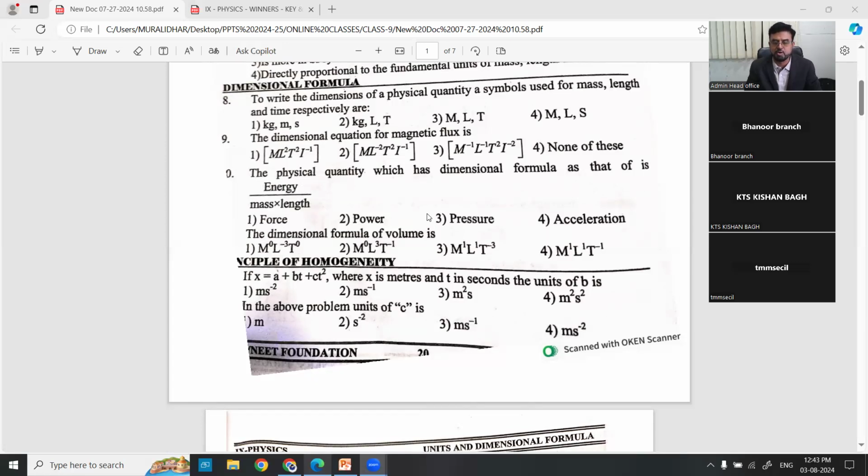Here there are dimension formulas. I gave a table for you. Dimension formula of volume, dimension formula of pressure, right? Dimension formula of magnetic flux, which is known to you. That's why the solution is given in the key. The magnetic flux is nothing but the number of lines passing through unit area. So like that, there are so many questions.